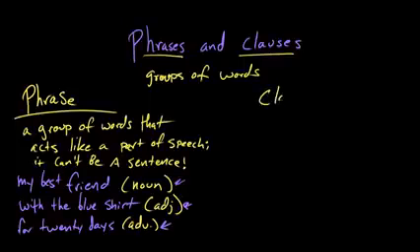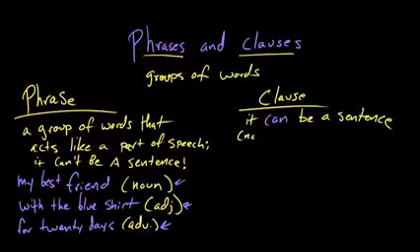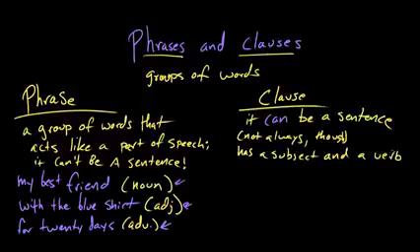Meanwhile, a clause is a group of words that can be a sentence? It's not always a sentence, but the big difference between phrases and clauses is that clauses do have both a subject and a verb. It can't be a phrase because a phrase is just one part of speech, but a clause always has a noun or pronoun component and a verb component.